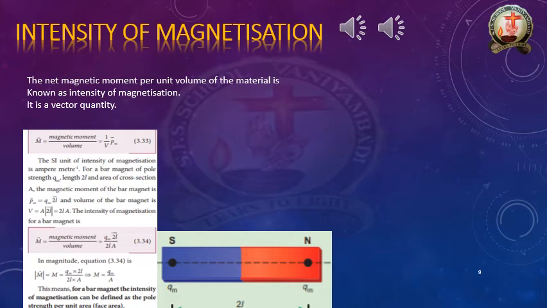We know the intensity of magnetization formula: magnetic moment by volume, P by V. In this bar magnet you already found the magnetic moment, Q suffix M into 2L, and the volume, V is equal to 2L A. Please substitute the two values in the formula.